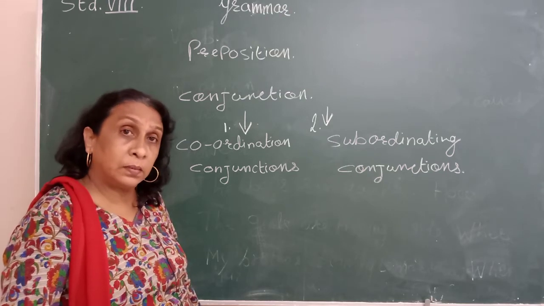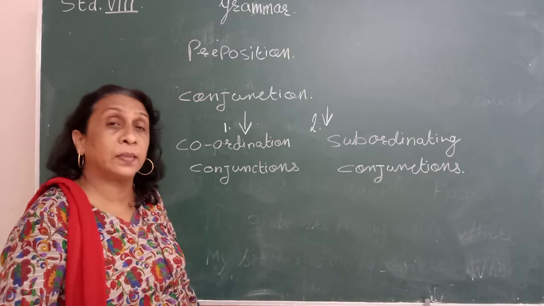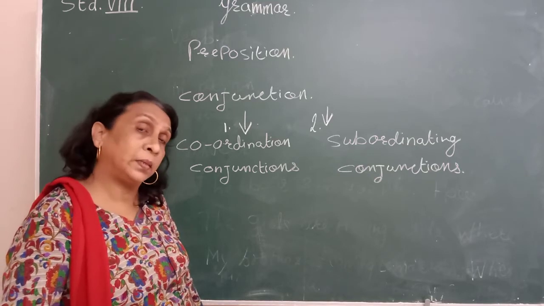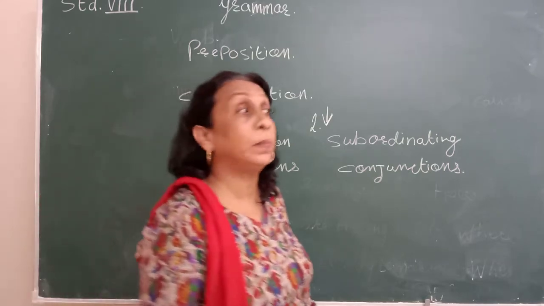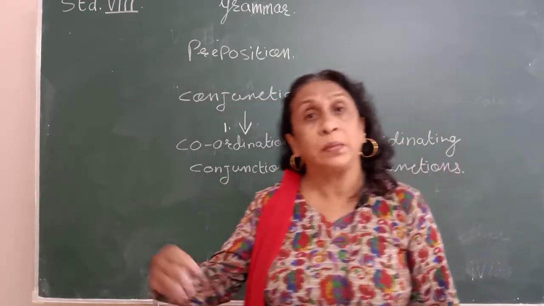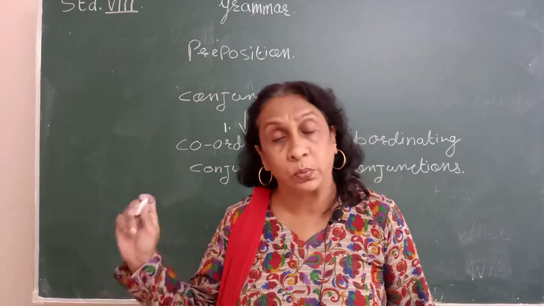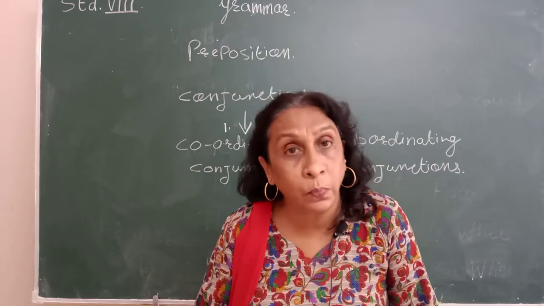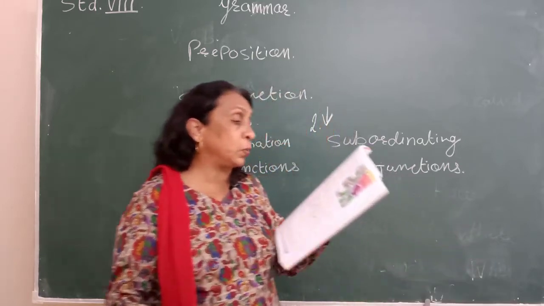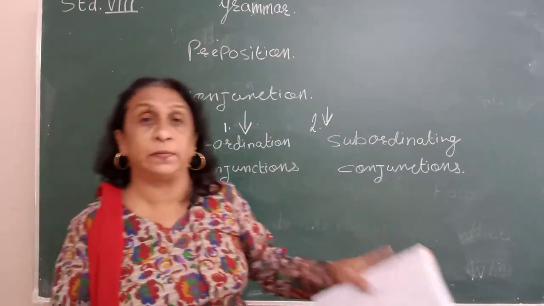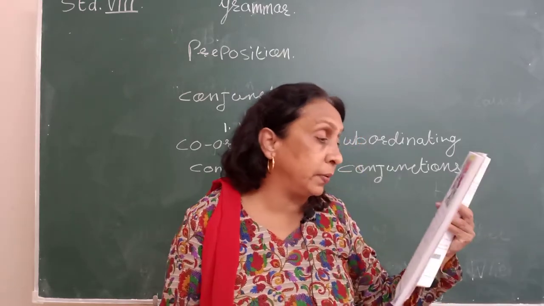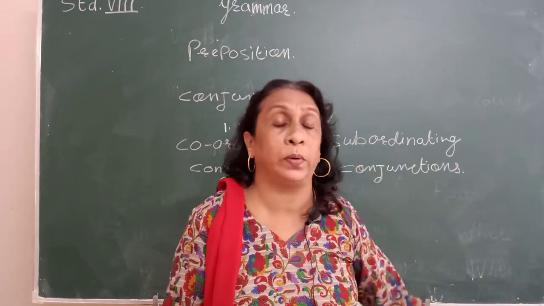Seema danced and sang. This is also a verb; dance is also a verb. Seema sang a song and danced also. She was singing also and she was dancing also. So verb with verb. Then second is what? Adjective with adjective. Adjective means what? It describes the word. Now what sentence is given here? He is sad but hopeful.